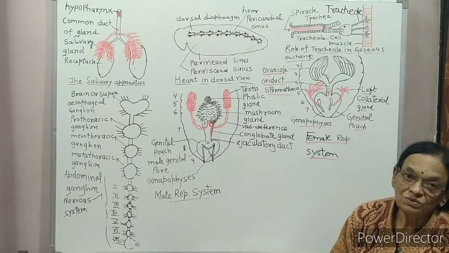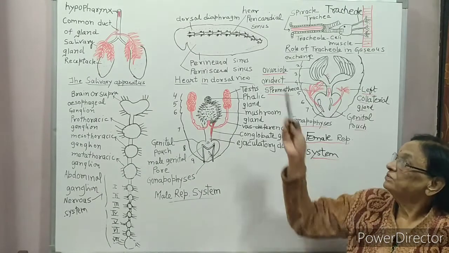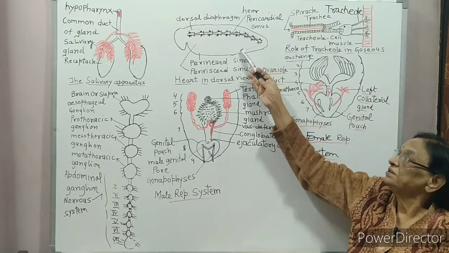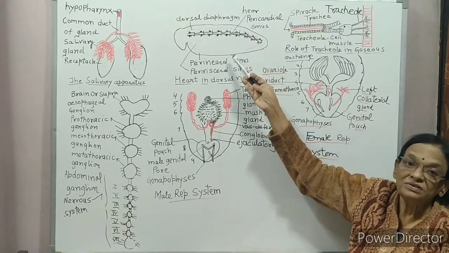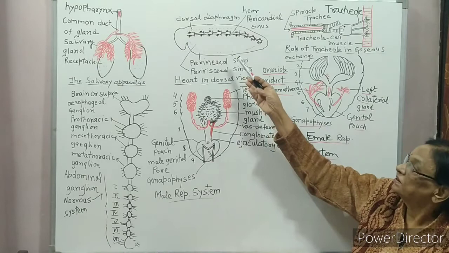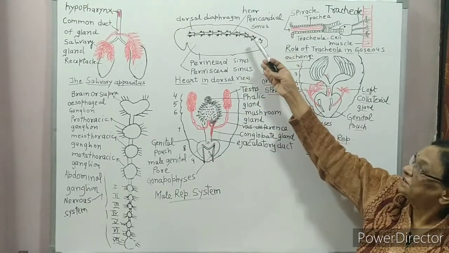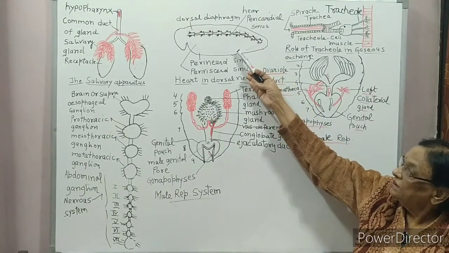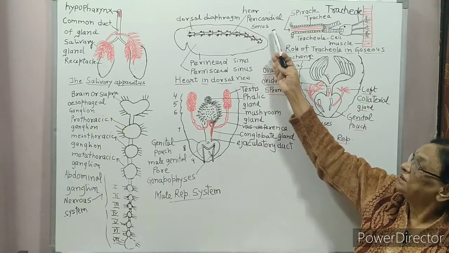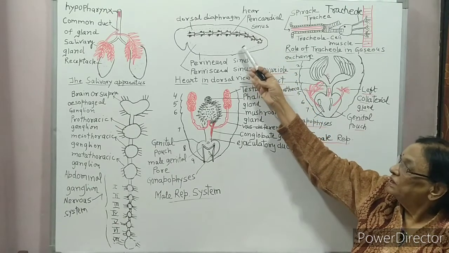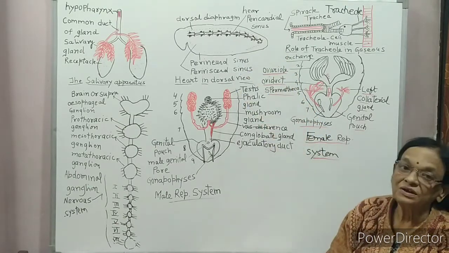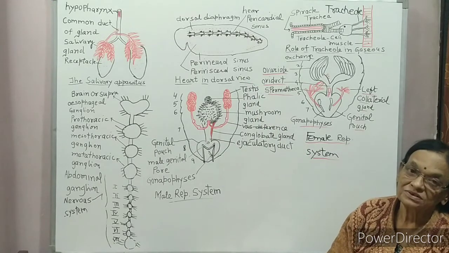There are 2 partitions which divide the cavity into 3 parts: pericardial sinus, perivisceral sinus and perineural sinus.